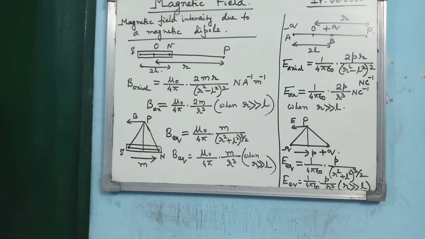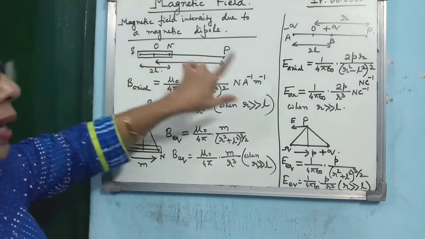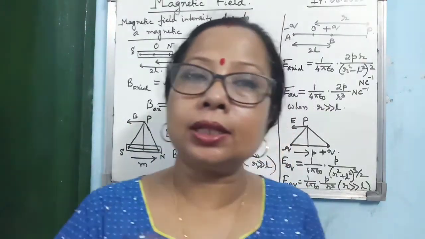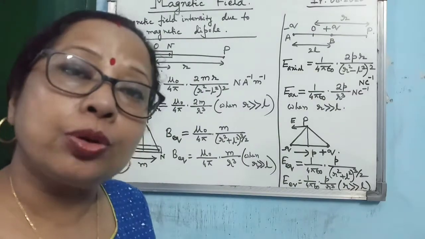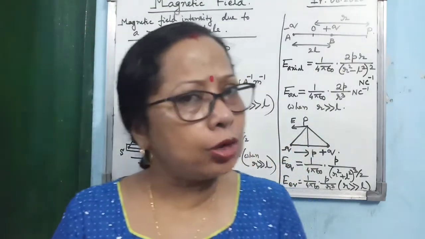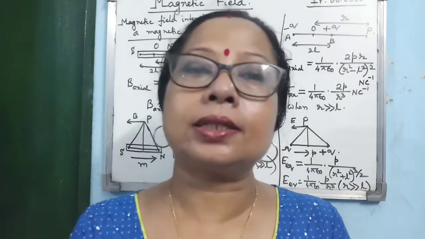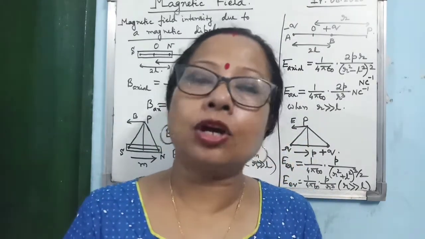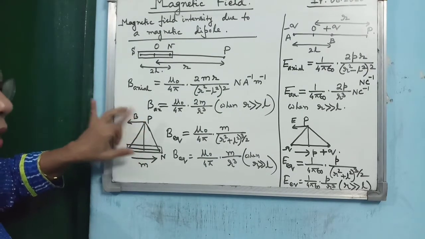Now the next topic is magnetic field intensity due to a magnetic dipole. Now, if you want to find the magnetic field intensity, you can find it at two positions: on the axis of the dipole, and second, on the equatorial line of the dipole. And what is the equatorial line? I hope you have not forgotten. It is the perpendicular bisector of the length of the magnet. Means at the center of the magnet, if you draw a perpendicular, that is known as the equatorial line.